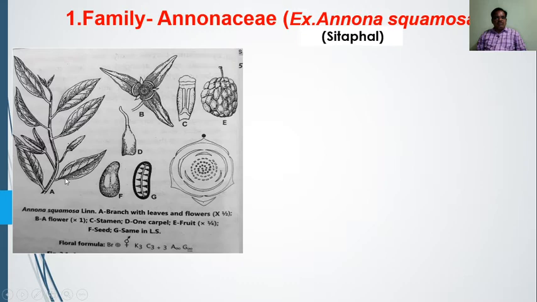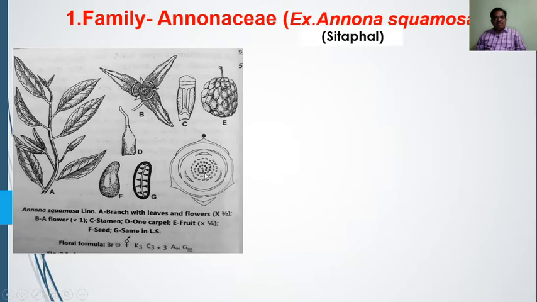When we observe the characters of this plant, the leaves are simple leaves, and the flowers are trimerous. Trimerous in the sense that they show three sepals and petals, although they are dicotyledons. And this one is the aggregate type of fruit.